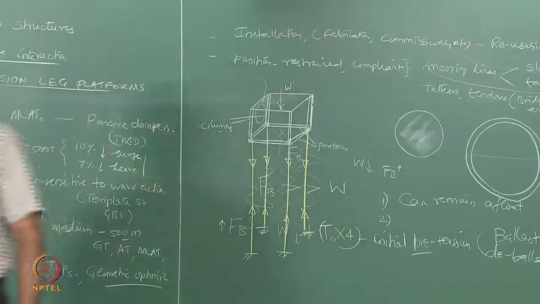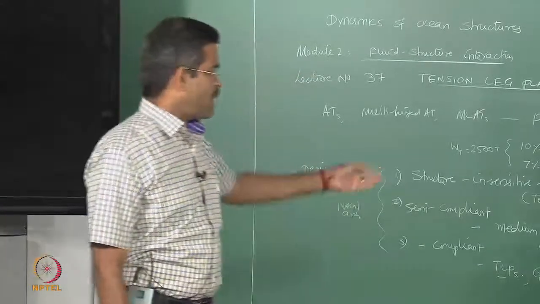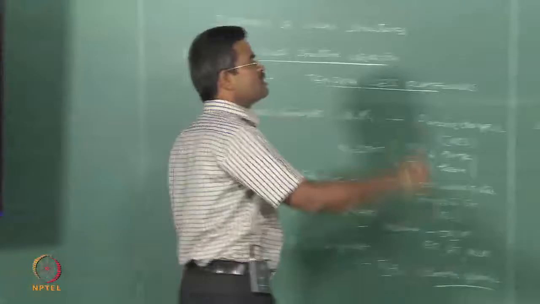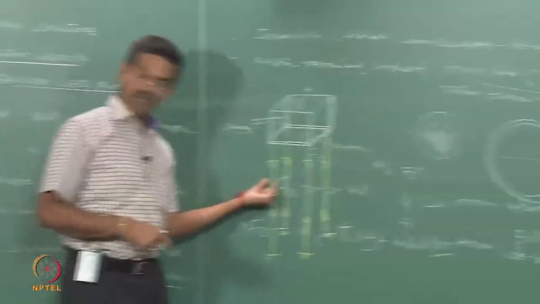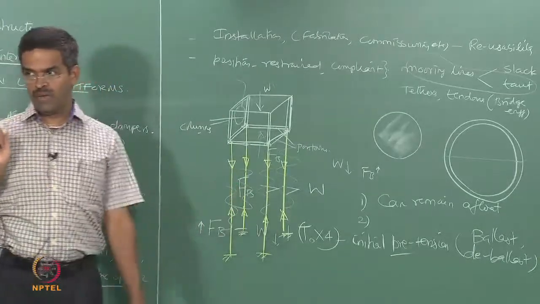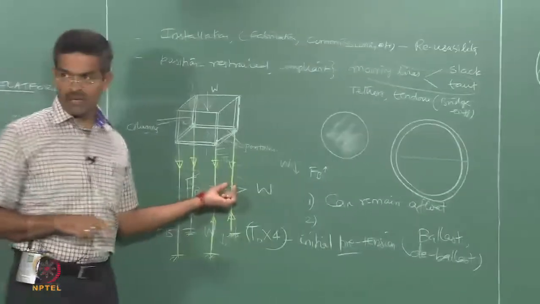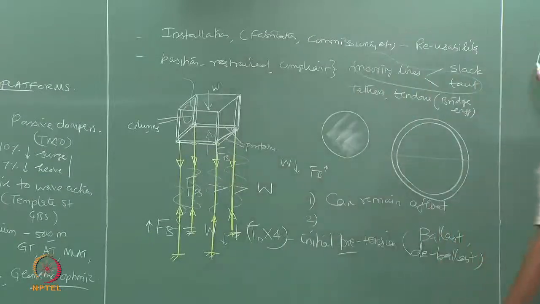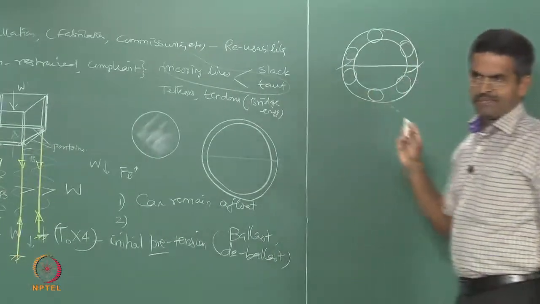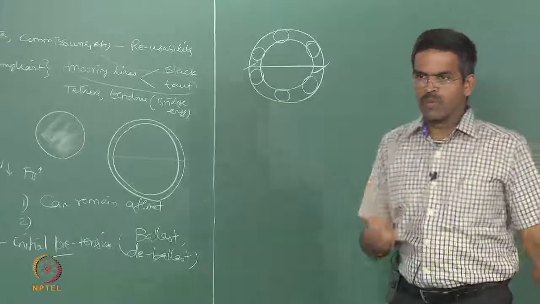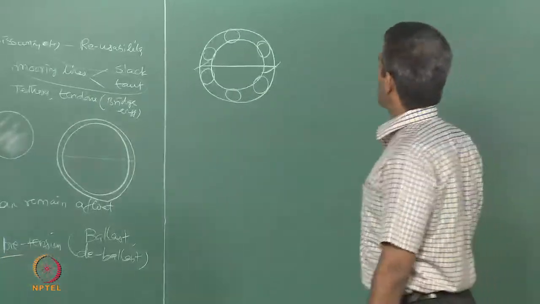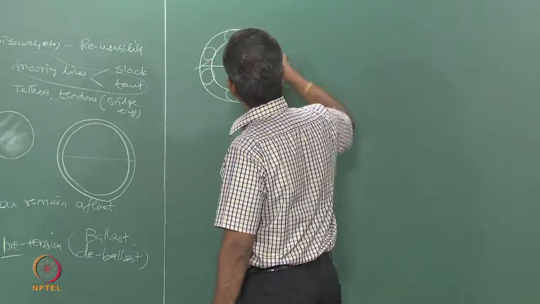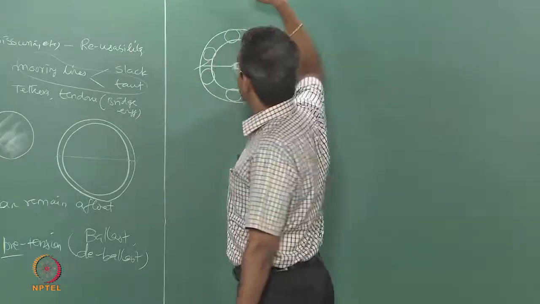If you look at the history of how platforms were erected and commissioned, Auger TLP, Hutton TLP, etc., you will see the group of cables in each leg can vary anywhere from 3 to a top of 12. So I am not talking about a single cable, I am talking about a group of cables. The yellow line represented here is nothing but this. Each is a group. Again one can ask me a question, how they will be arranged, how they will be all interlocked, how they can be pulled together, how they can be slackened together.